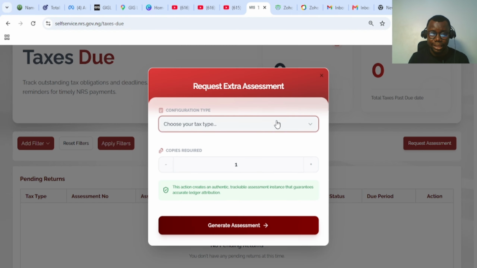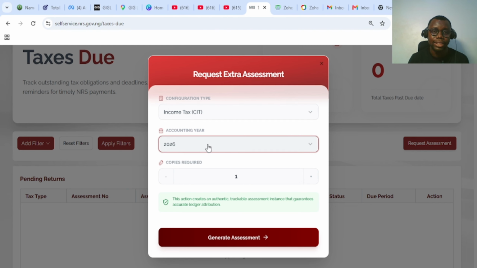So you request an assessment. When you request an assessment, you can then carry on to select value added tax if that's what you want to pay. Personal income tax, or company income tax, that is income tax for the company, CIT. Then you can select it if that's what you want to pay for. Then you select the year you want to pay for. Is it for 2026 or 2025 or previous years? You can select for that. Once you do that, how many copies do you want to generate? Just one is enough, and then you click on generate assessment.